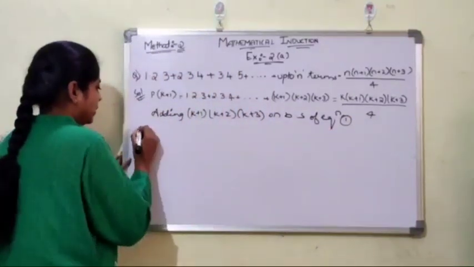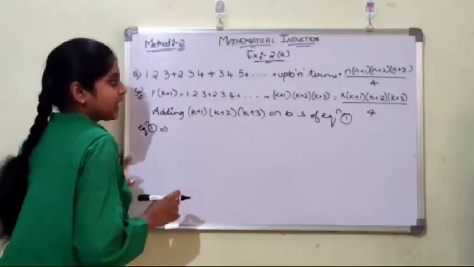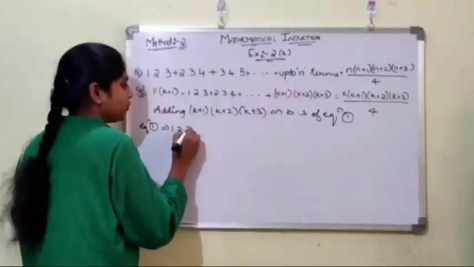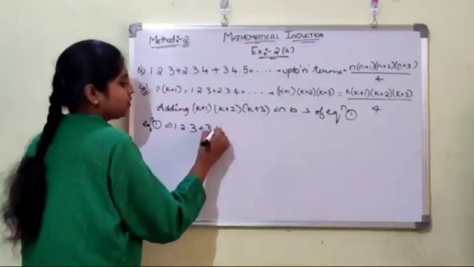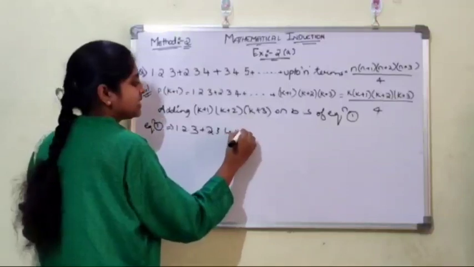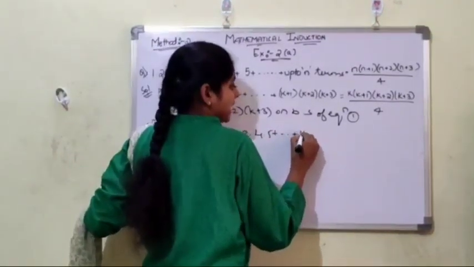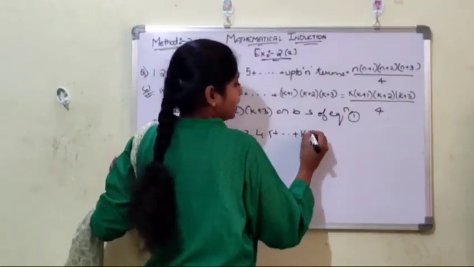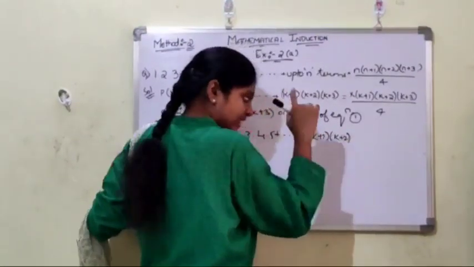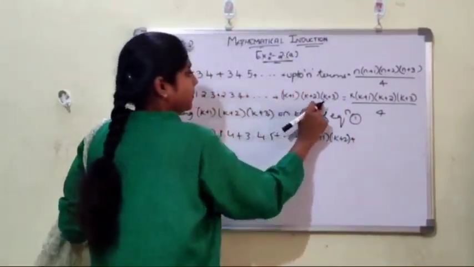Now equation 1 implies 1 into 2 into 3 plus 2 into 3 into 4 plus 3 into 4 into 5 plus so on, k into (k plus 1) into (k plus 2) was our nth term. Now we have to again add this value.